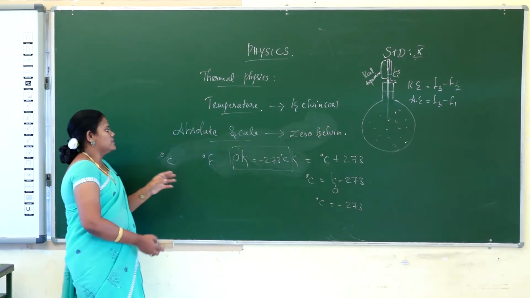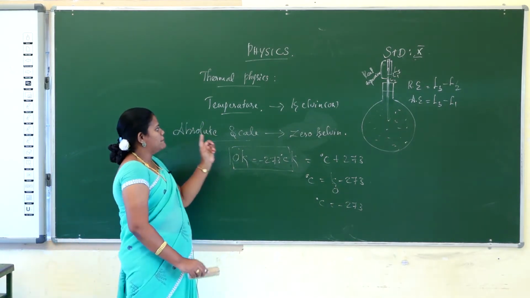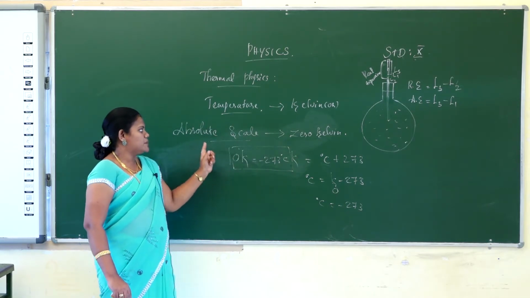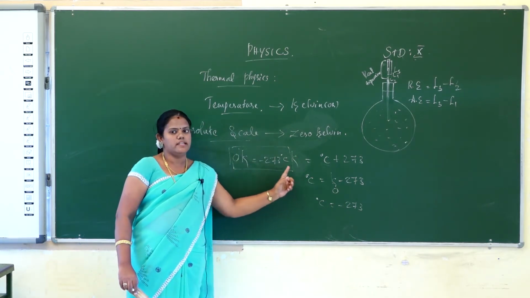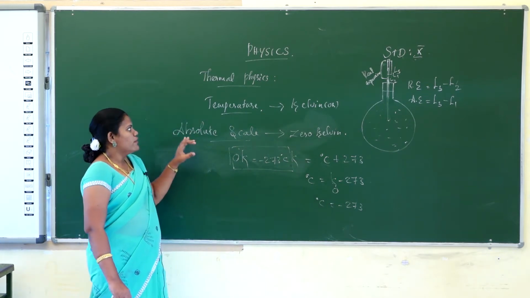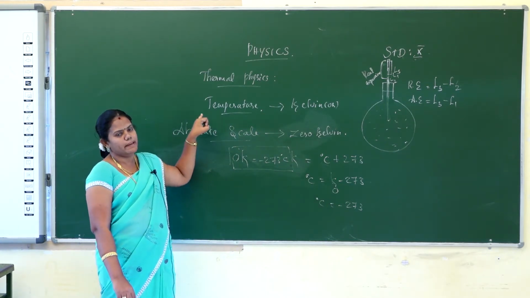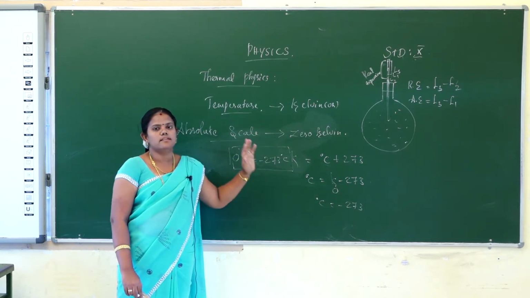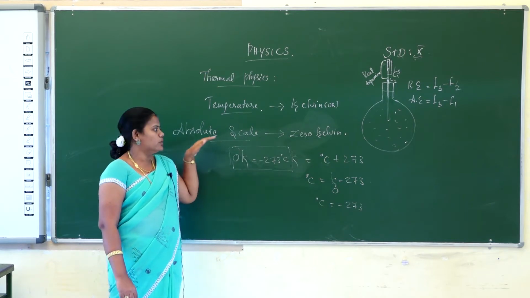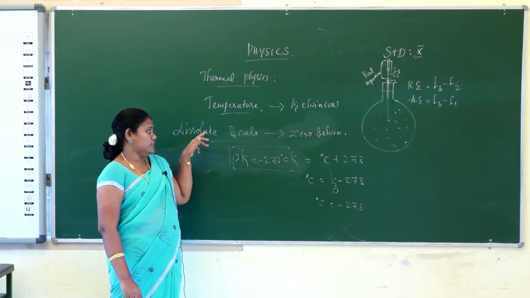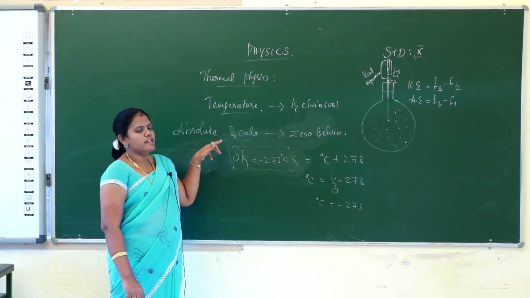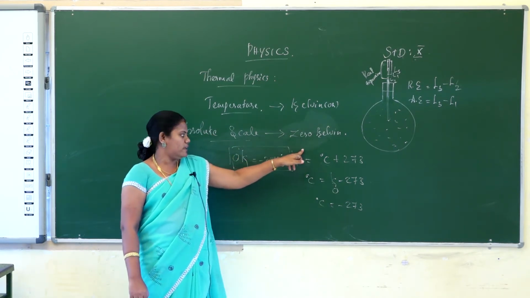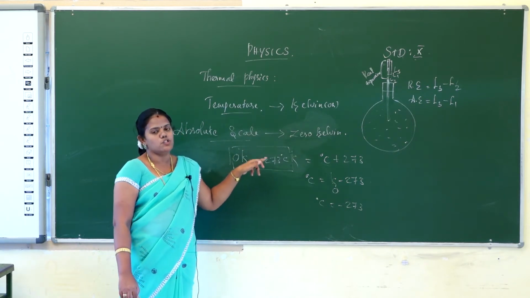So absolute scale is equal to, what is the absolute scale? Absolute scale is equal to 0 Kelvin, and absolute scale is equal to minus 273 degrees Celsius. Okay. So first, what is meant by heat, what is meant by temperature, and what is meant by absolute scale? Absolute scale is nothing but 0 Kelvin. You have to understand that the zero scale makes it easy to calculate the other values. Okay. So absolute scale is nothing but 0 Kelvin, and it is equal to minus 273 degrees Celsius.